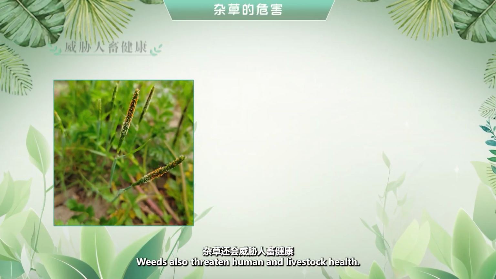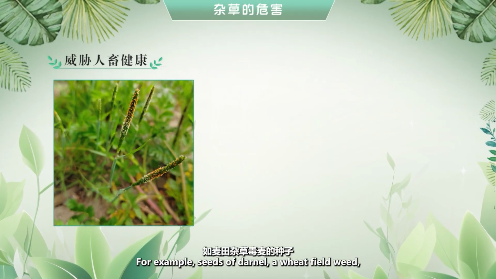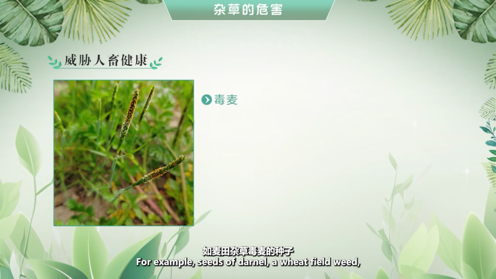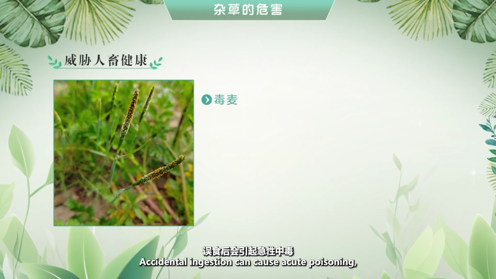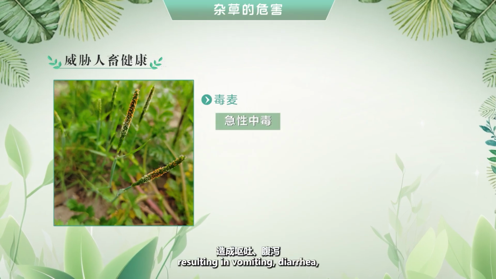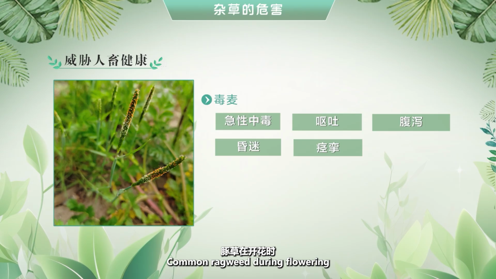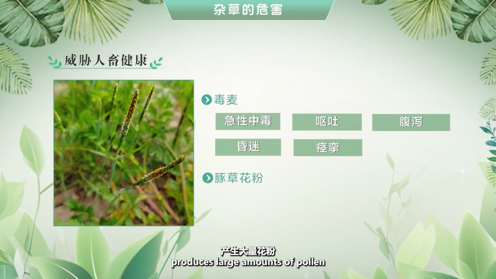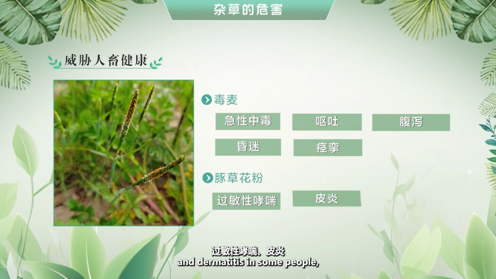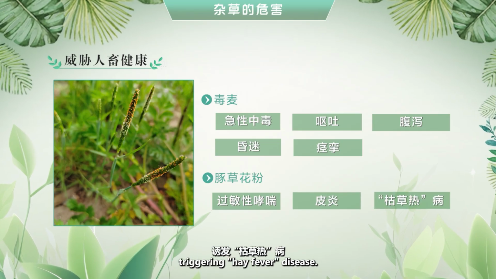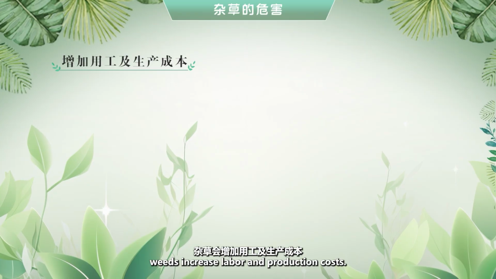Weeds also threaten human and livestock health. Some weeds contain toxic substances. For example, seeds of darnel, a wheat-field weed, contain tannulin. Accidental ingestion can cause acute poisoning, resulting in vomiting, diarrhea, coma, convulsions, etc. Common ragweed during flowering produces large amounts of pollen that can cause allergic asthma and dermatitis in some people, triggering hay fever disease.